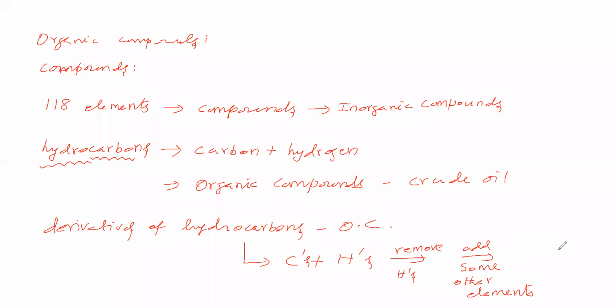The obtained substance is called a derivative of hydrocarbon. Why? Because it is obtained from hydrocarbon, therefore it is called a derivative of hydrocarbon. So derivatives of hydrocarbons are also called organic compounds.